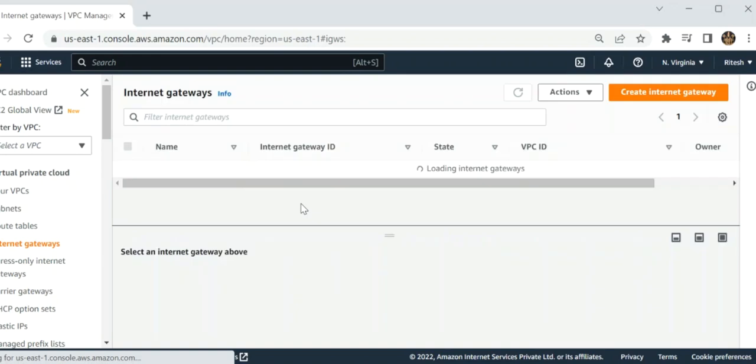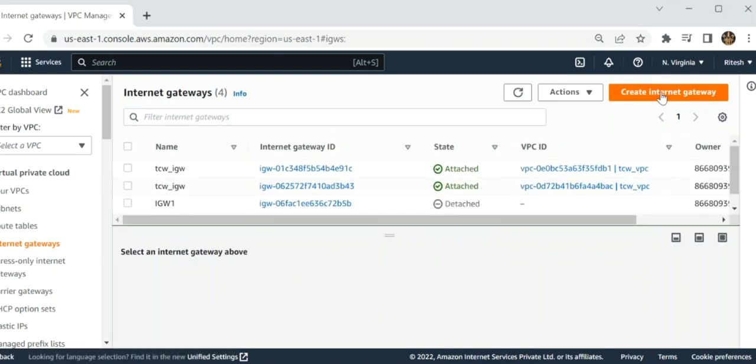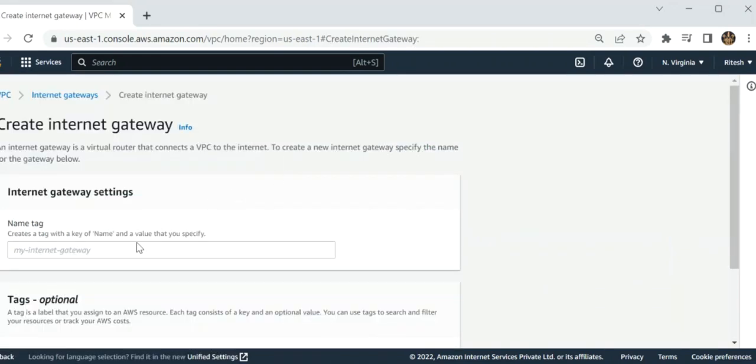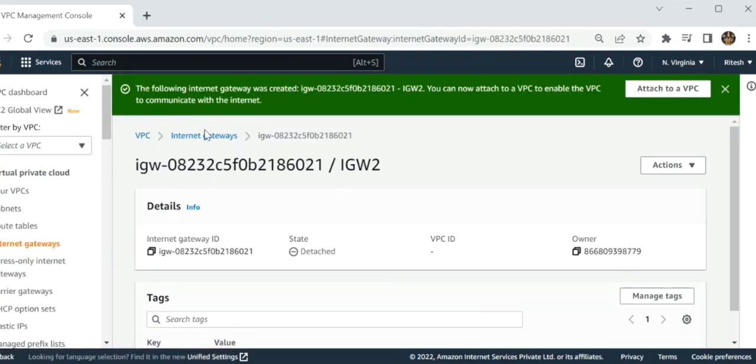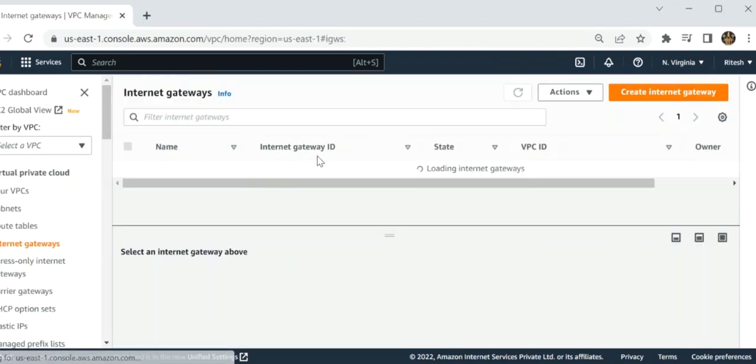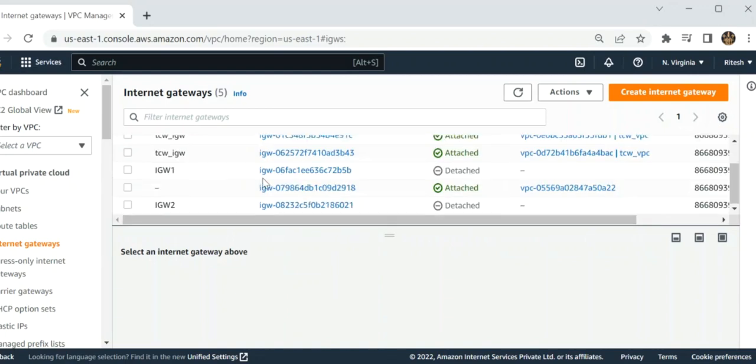Now I have to create another one here. These are detached, so we have to attach them to our VPCs.